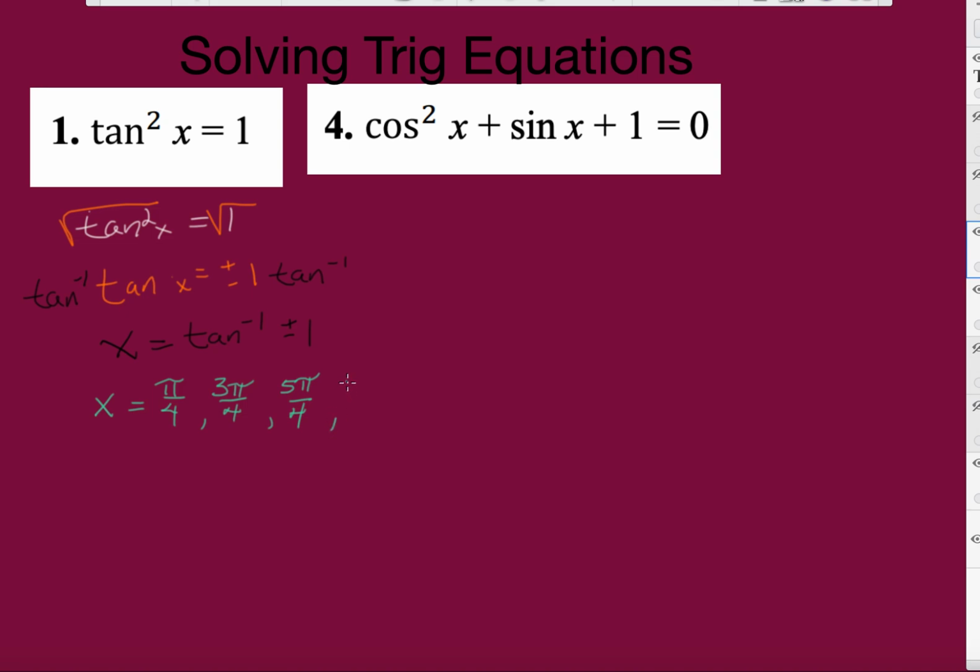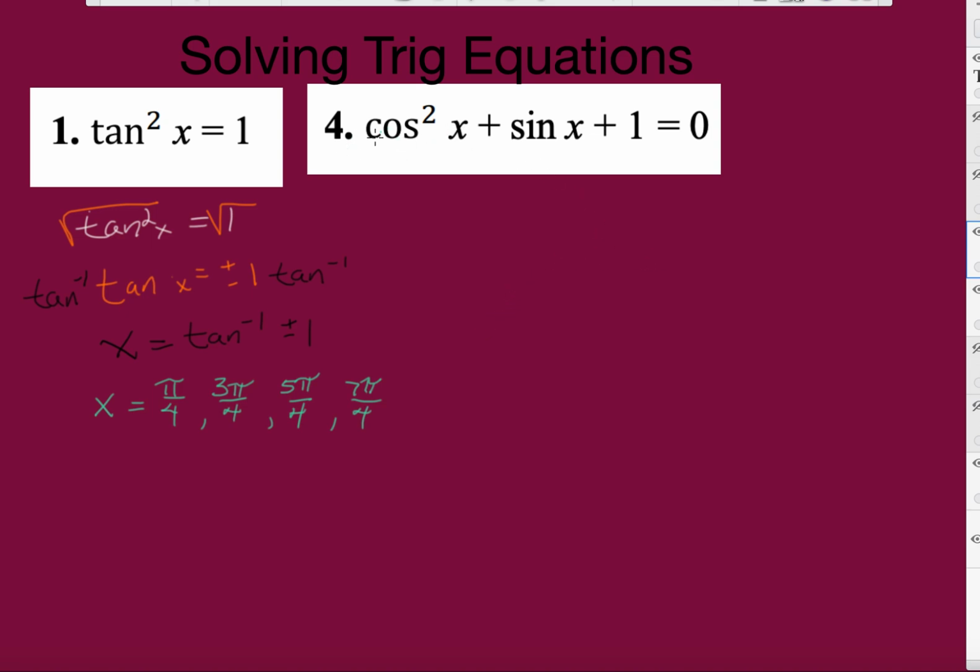And then there's the other negative version, which is 7 pi over 4. And if they ask you for all solutions, you would just add a plus 2 pi n to each one of these. But that's where this exists on the unit circle for 1 revolution.